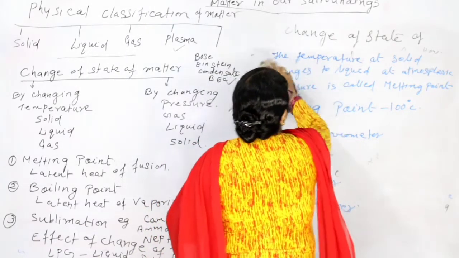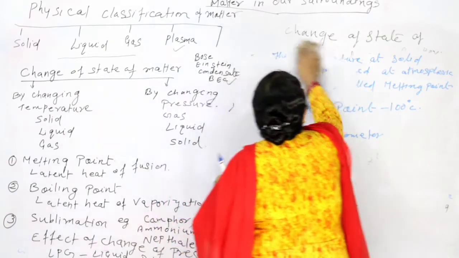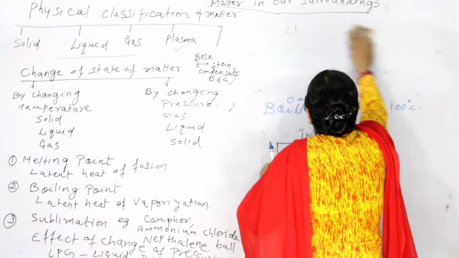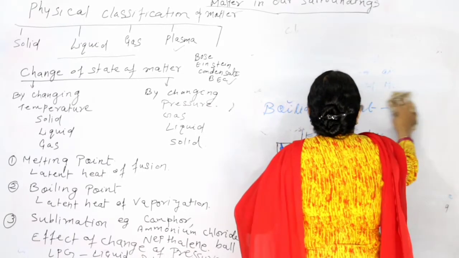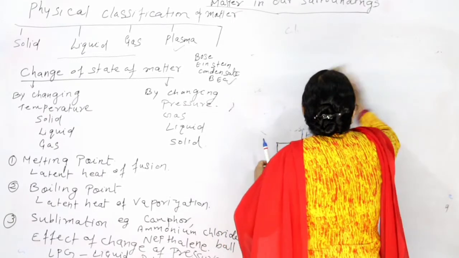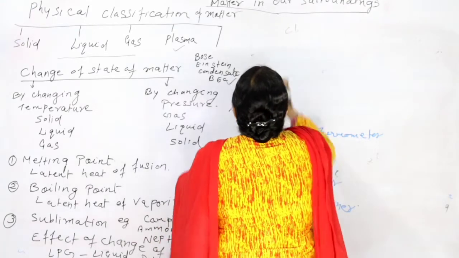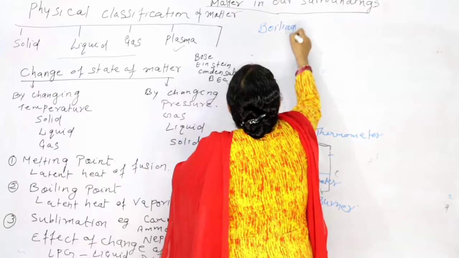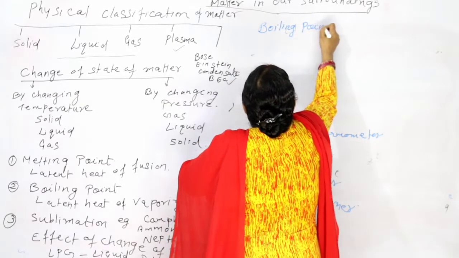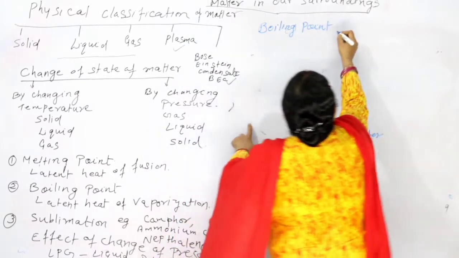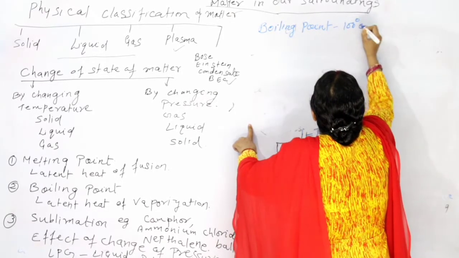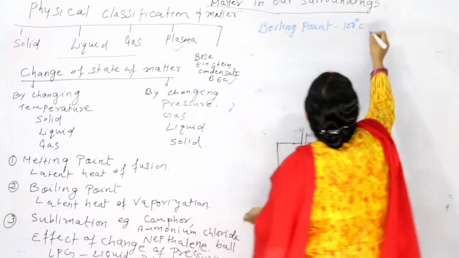So what is latent heat of vaporization? I think I can rub this now. Let's see the definition of boiling point. What is the boiling point of water? That is 100 degrees Celsius.